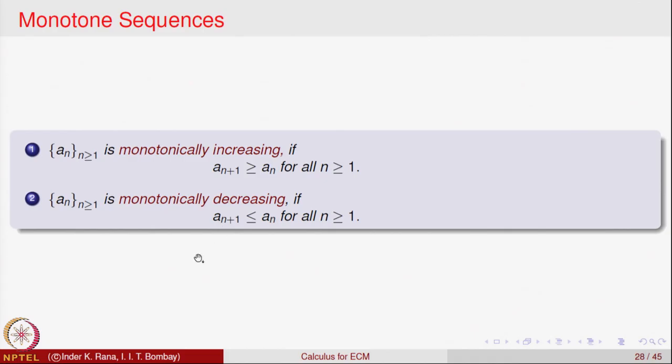So, that is called monotonically decreasing. If you want to say it is strictly bigger, then we will say it is strictly monotonically increasing, and similarly we will say a sequence is strictly monotonically decreasing if A n plus 1 is strictly less than A n for all n.